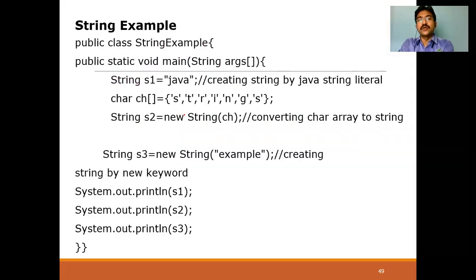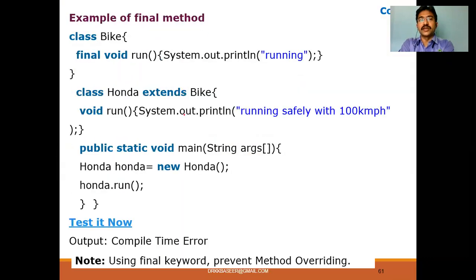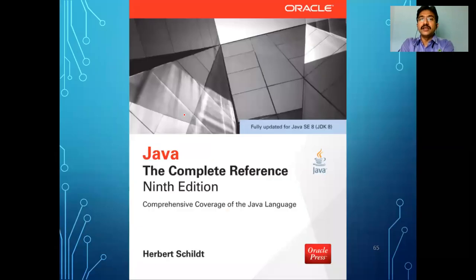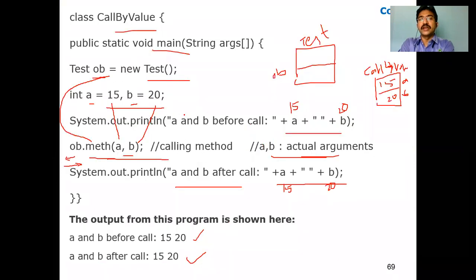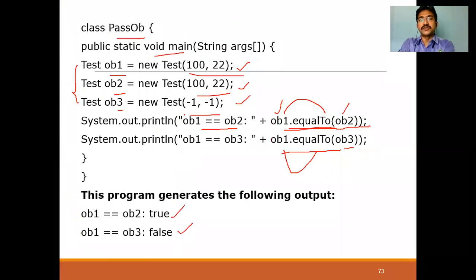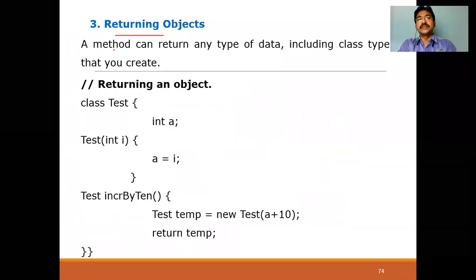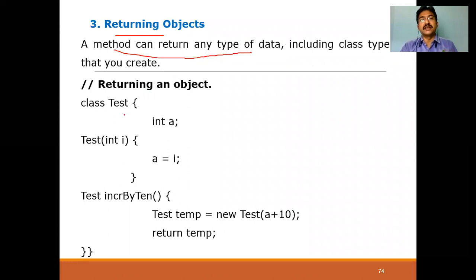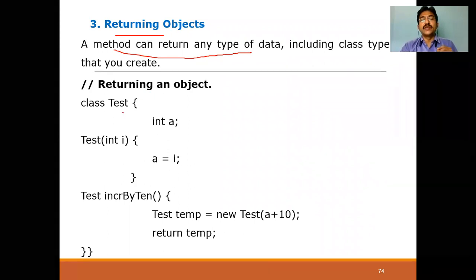Now here in this example, what we are trying to do is show that a method can not only return a value but also return an object. A method can return any type of data, including class types that can be created. Class types also can be returned. Now to understand very clearly, we can return an object.